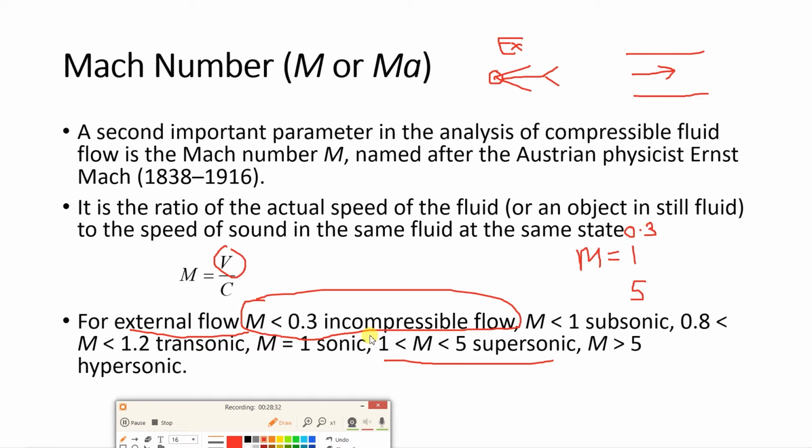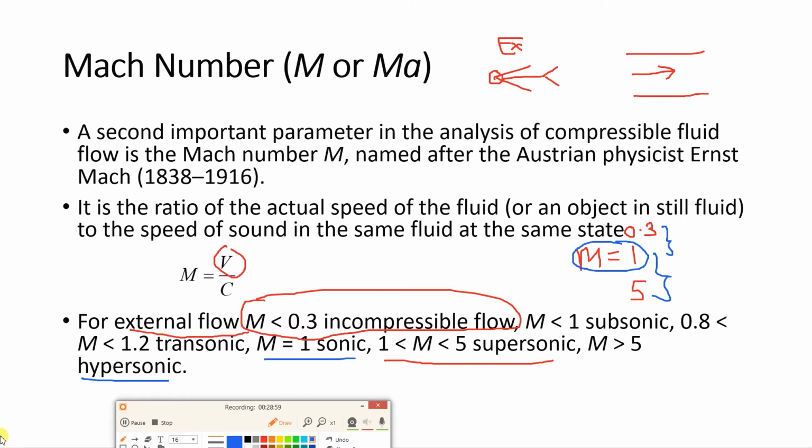Next, when it is between 0.3 and 1, that is subsonic flow. When the Mach number is equal to 1, we consider the flow sonic flow. When it is between 1 and 5, the flow is supersonic flow. And when the Mach number is greater than 5, the flow is hypersonic flow.